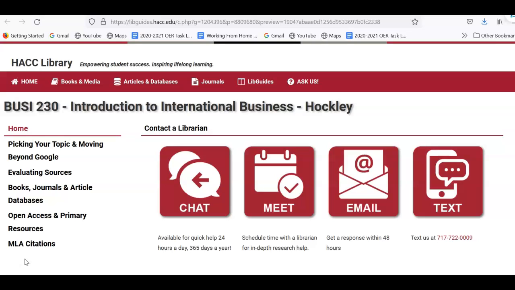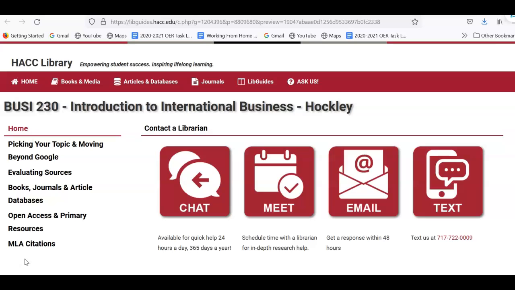I wanted to introduce the LibGuide to you, or we also call this the class guide. I'm also going to address some of the concerns that you mentioned earlier in the class so that you'll have a resource to come back to. First, I know that there were questions about how to do research and how to start the assignment. My recommendation is that you start here at this LibGuide.